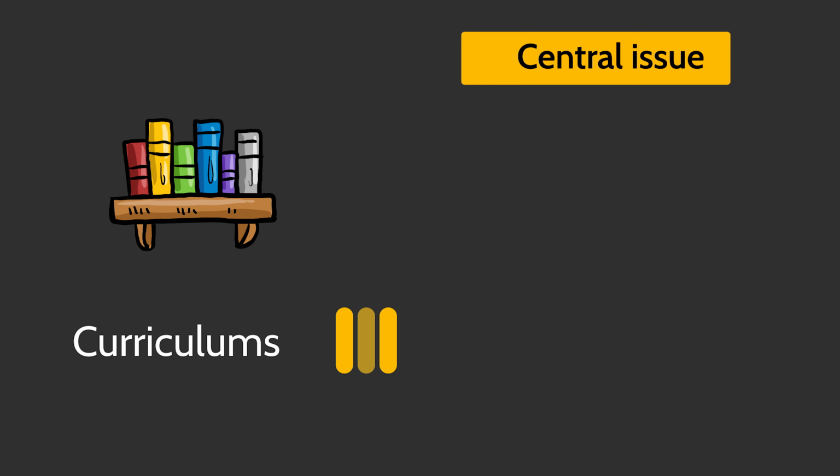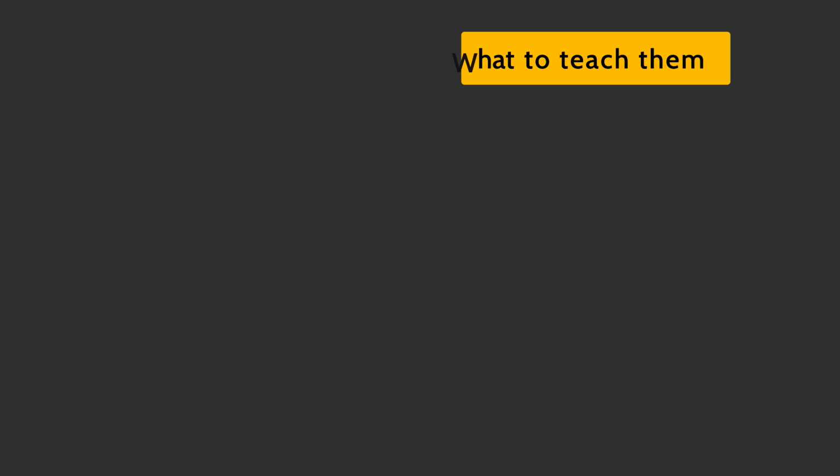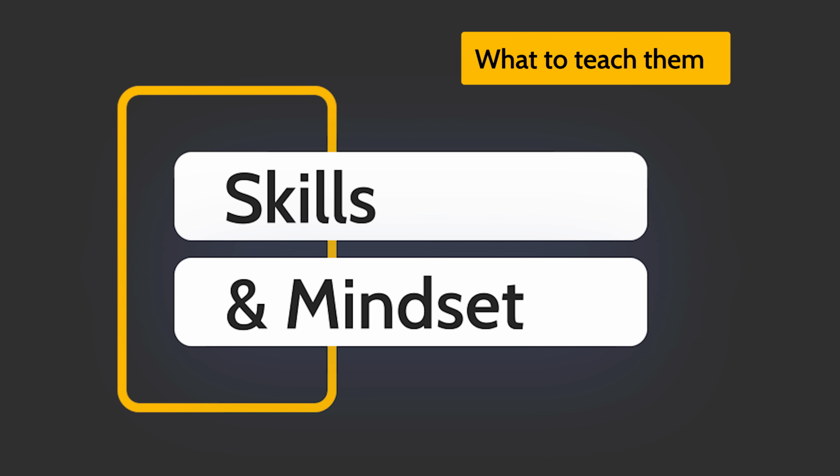In my opinion, the central issue is that old school curriculums have stagnated while technology accelerates. Realigning the various curriculums for an AI-assisted era is paramount. But until this alignment becomes a reality on a top level, my suggestion is to embrace, not to block your students' first steps with artificial intelligence. Instead, teach them the skills and mindset of using this new technology in a beneficial way.